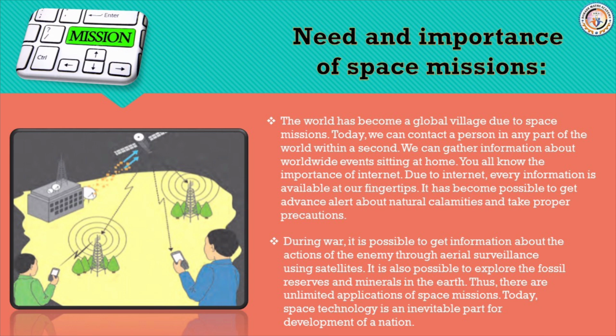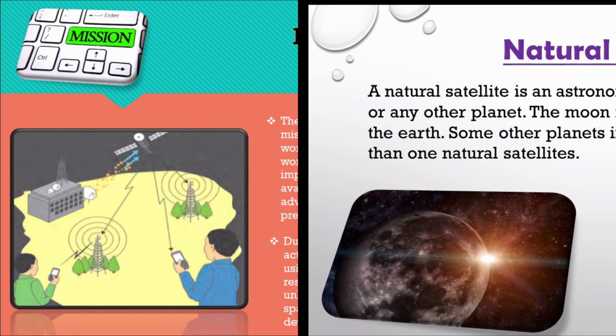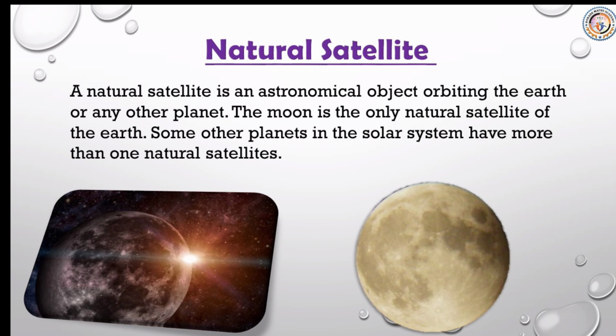The satellite has various other types of instruments depending on its functions. One such satellite is shown in the figure. Please, can you observe this? Signals transmitted from the Earth to the satellite and from the satellite to mobile towers and mobile phones are also shown. So today's next topic is natural satellite.